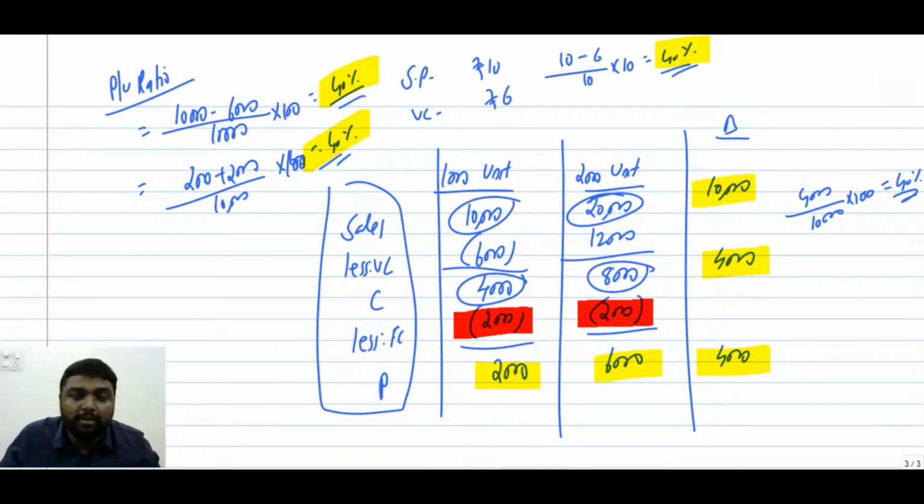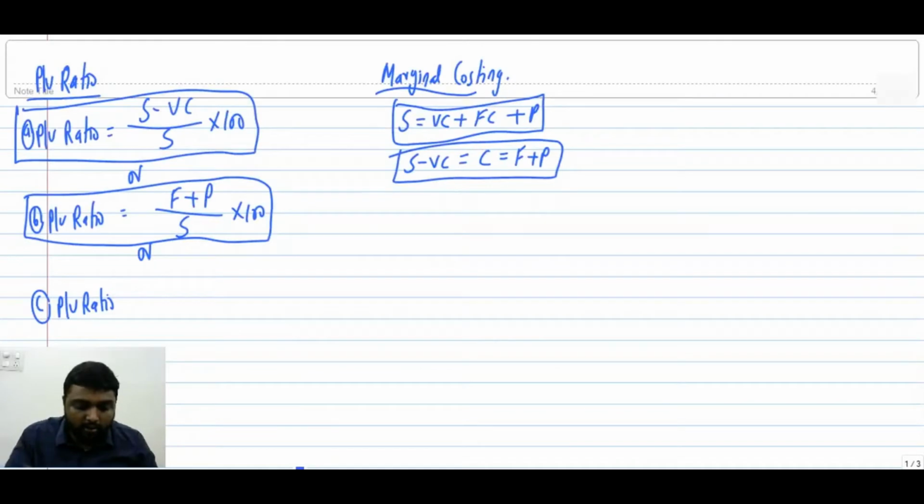Why are both the same? The main reason is that the fixed cost remains the same. Since the fixed cost remains the same, your change in contribution and change in profit remain the same. So we get the same answer here. This will always apply in exams.